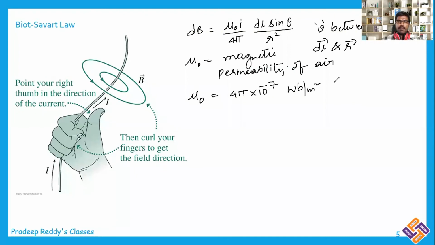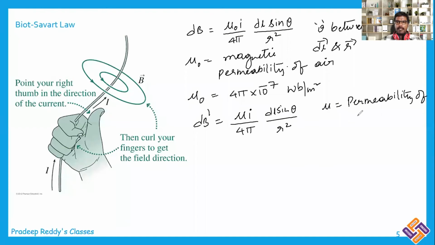And this is for an air medium. Remember that. If it is any other medium, you need to replace it with mu. dB is equal to mu I divided by 4 pi into dl sin theta divided by r square, where mu is the permeability of the medium.